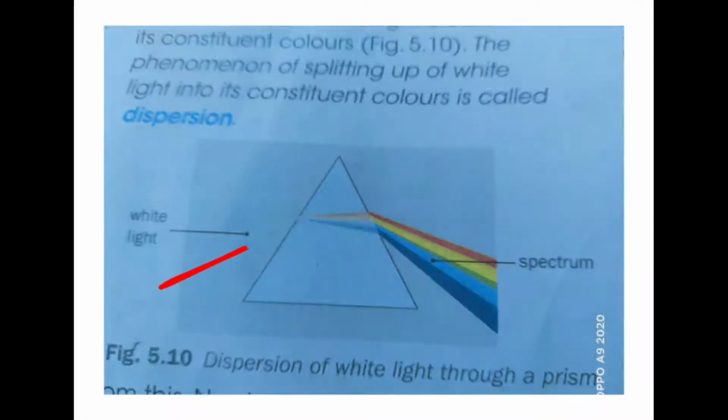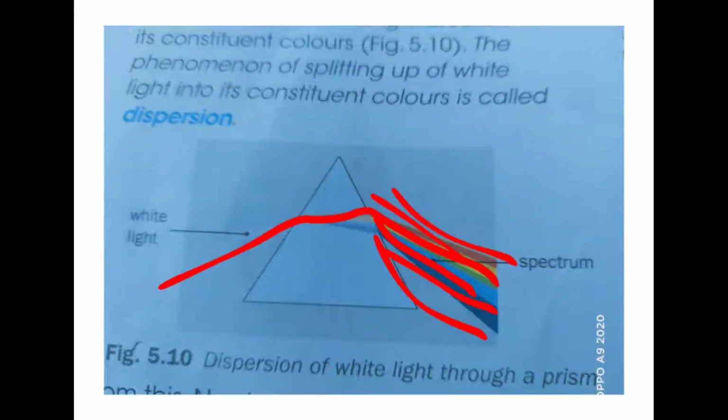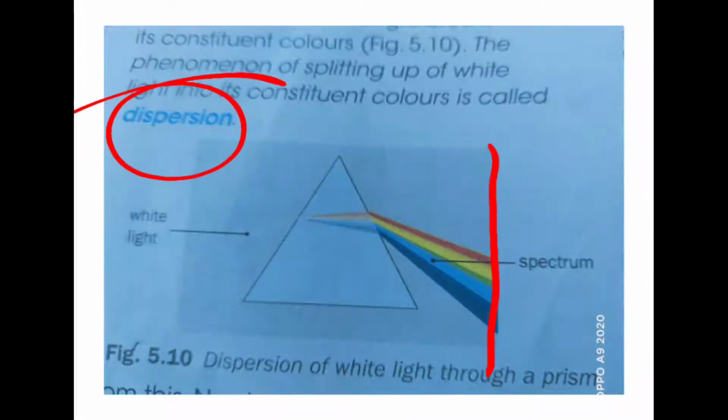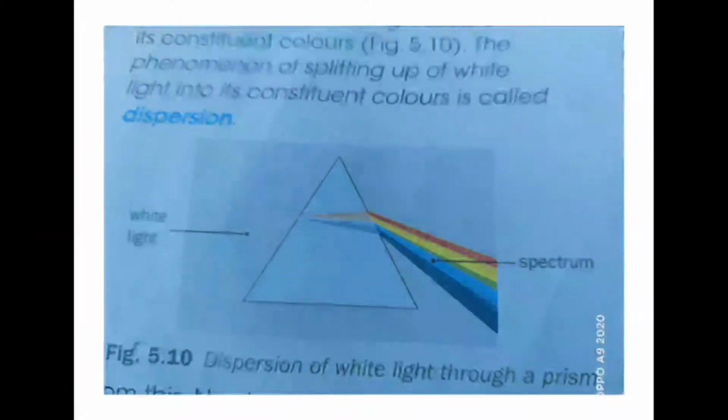Whenever light passes through any prism, it gets split up into 7 different colors. This white light consists of 7 different colors, and each color has a different wavelength and frequency. So the 7 colors in this white light have different speeds, right? So you see we formed here VIBGYOR, the band of 7 colors, and the splitting of white light into 7 different colors is called dispersion. This is also a very important topic as well as diagram.